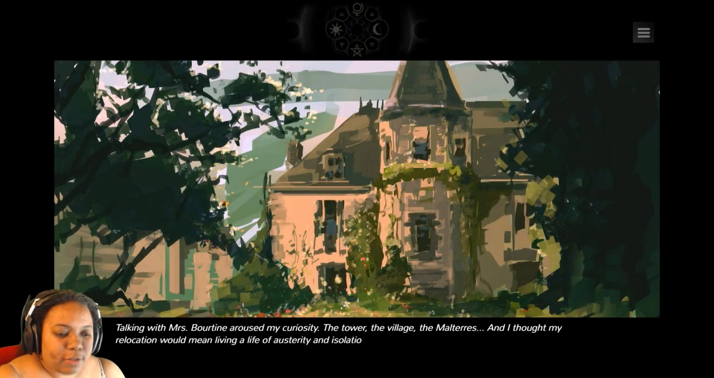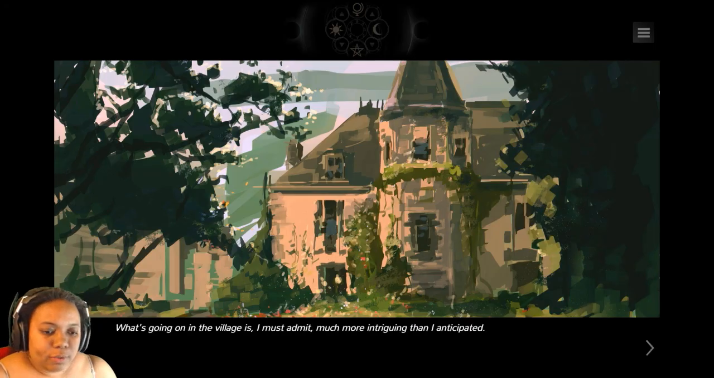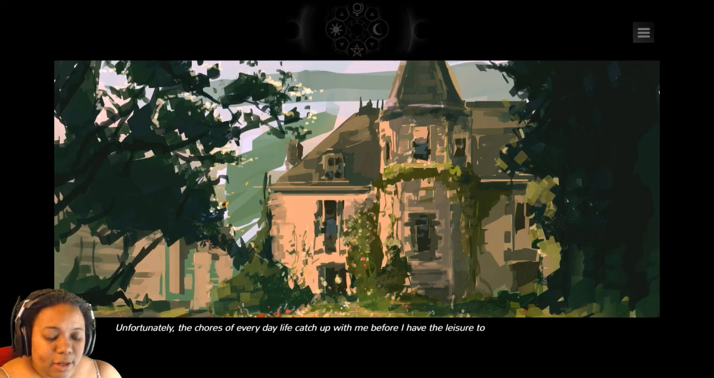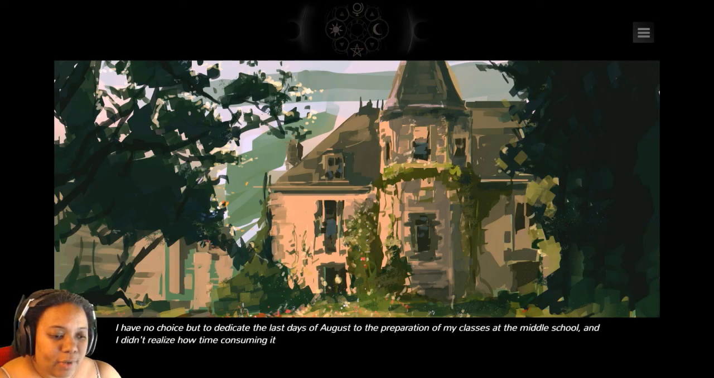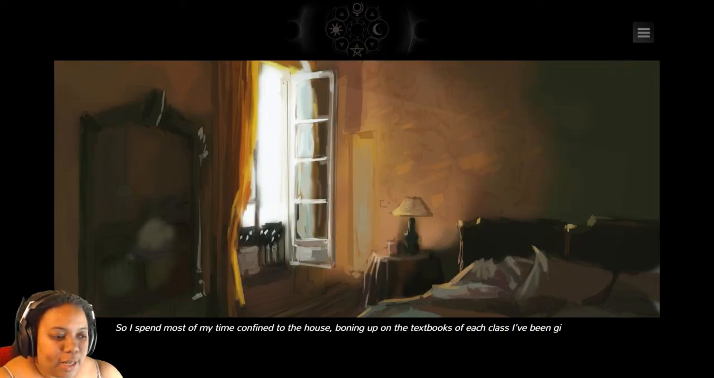Talking to Mr. Boynton roused my curiosity. The tower, the village, the Malters. I thought my relocation would mean living a life of austerity and isolation. What's going on in the village is, I must admit, much more intriguing than I anticipated. Unfortunately, the chores of everyday life catch up with me before I have the leisure to think about it. I have no choice but to dedicate the last days of August to the preparation of my classes in the middle school, and I didn't realize how time-consuming it was. So I spent most of my time confined to the house, boning up on the textbooks of each class I had been given.